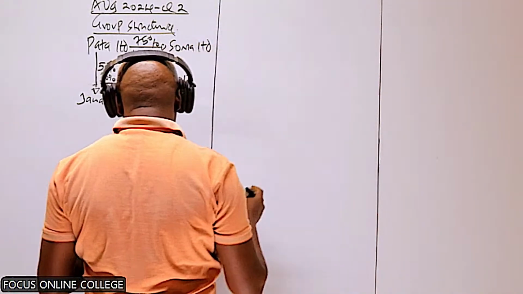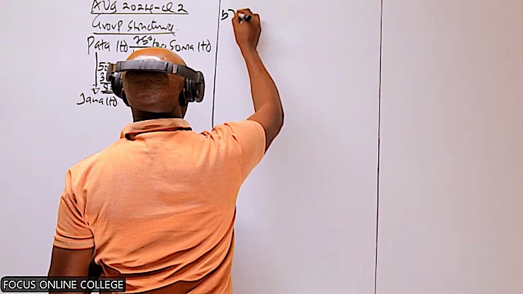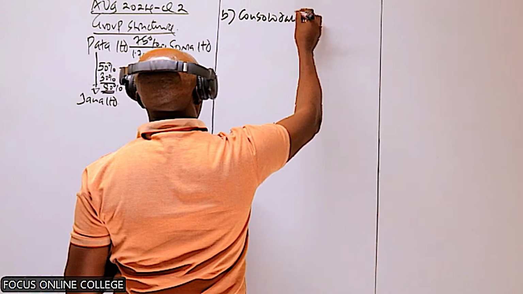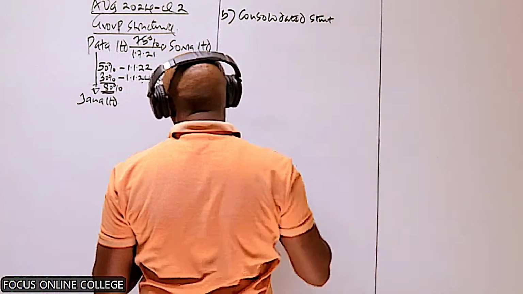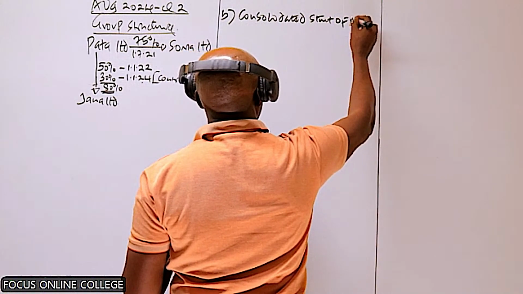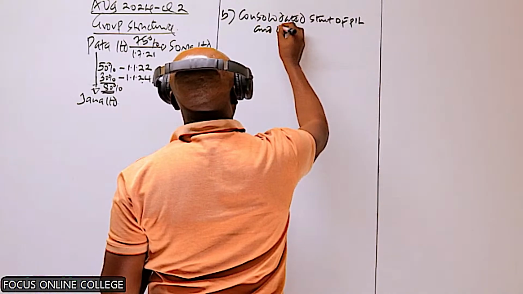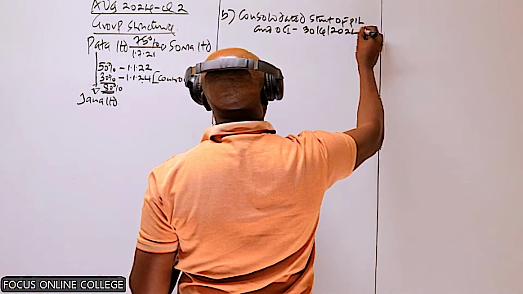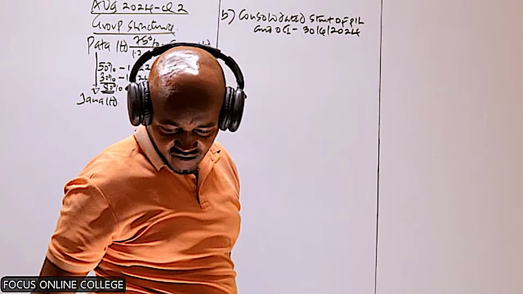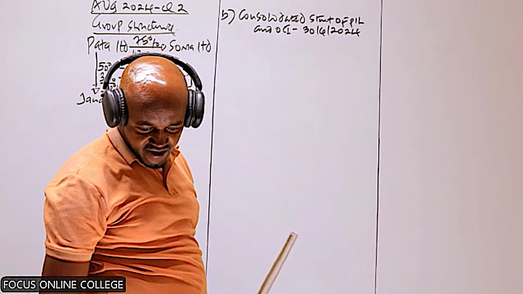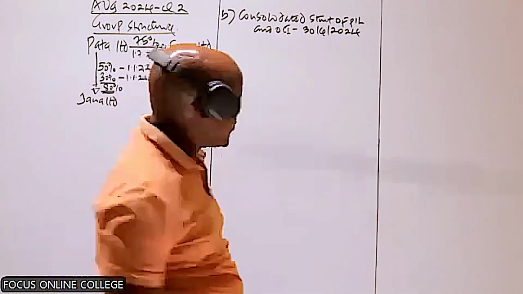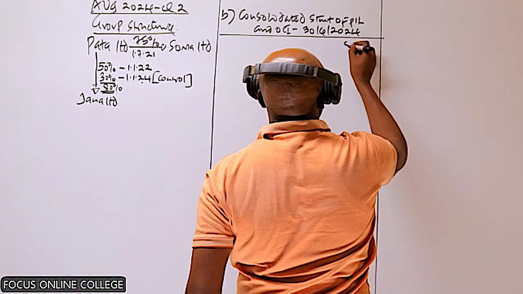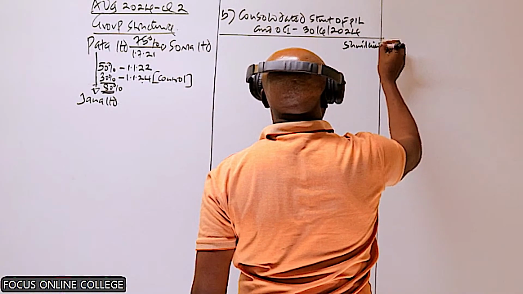So we start with Part B, whereby we are required to prepare the consolidated statement of profit or loss and other comprehensive income for the year which ended 30th of June 2024. And I hope you can also see our figures there. They are given in millions of shillings. So we just need to have a single column here, and our figures are in millions of shillings.